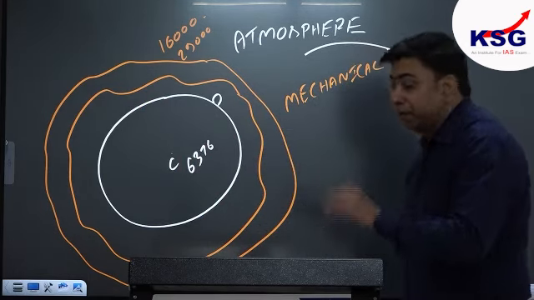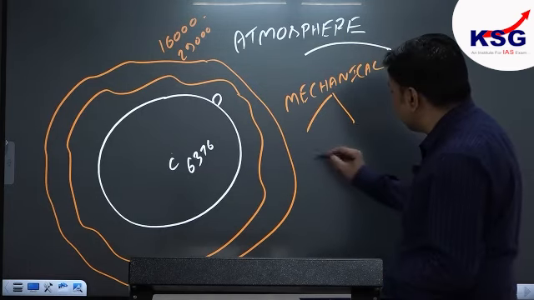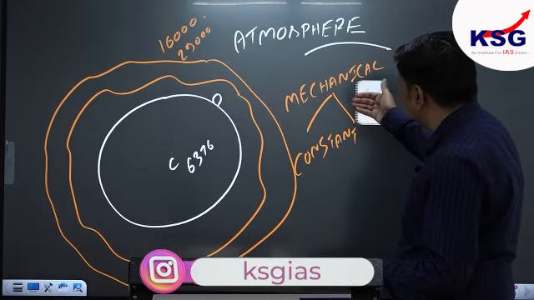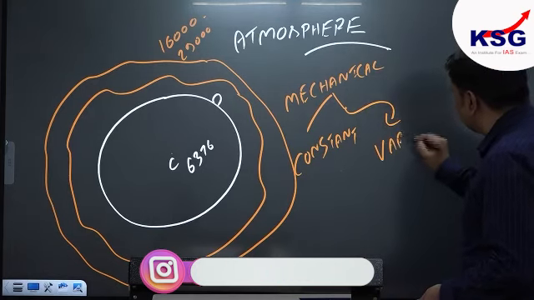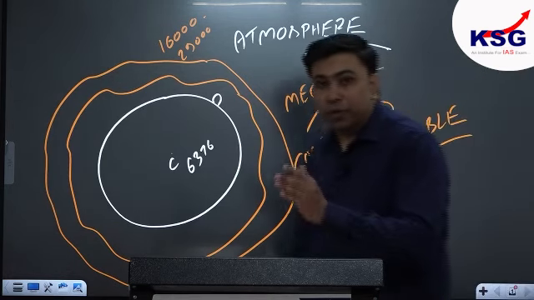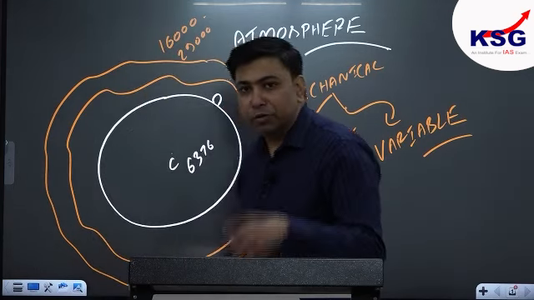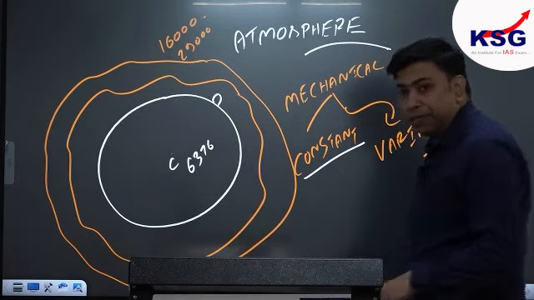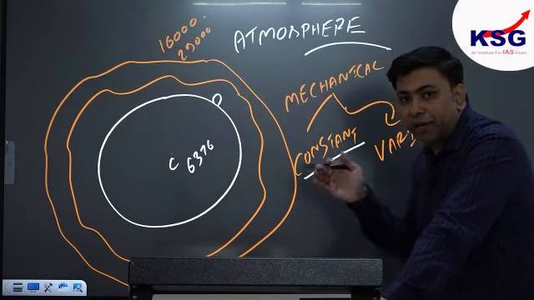Agree? And this mechanical mixture of gases called as atmosphere contains two types of gases. The very first category of gas is called as constant gas. Constant gas. Done. And the second category is known as variable gas. So there are two important gases within our atmosphere. One is called as constant, other one is known as what? Variable. Now listen. When I take the regard of constant gases, okay, there are three important species or gases what we are finding in our atmosphere.